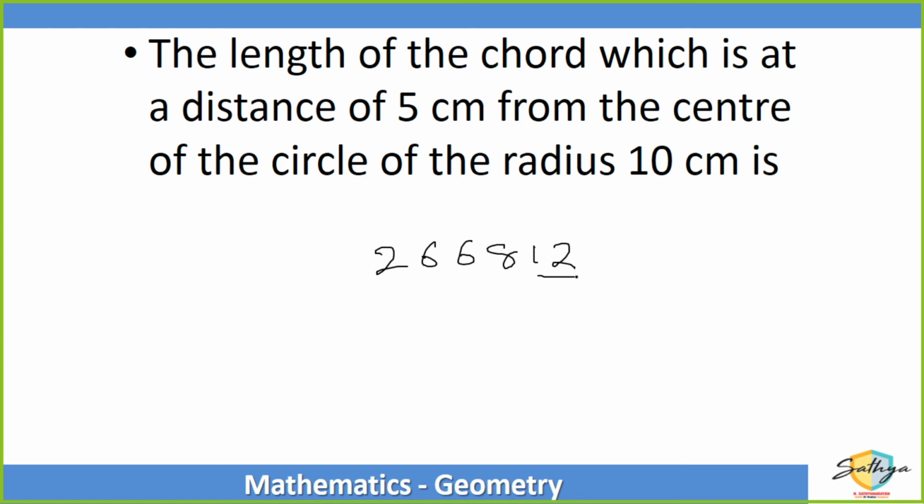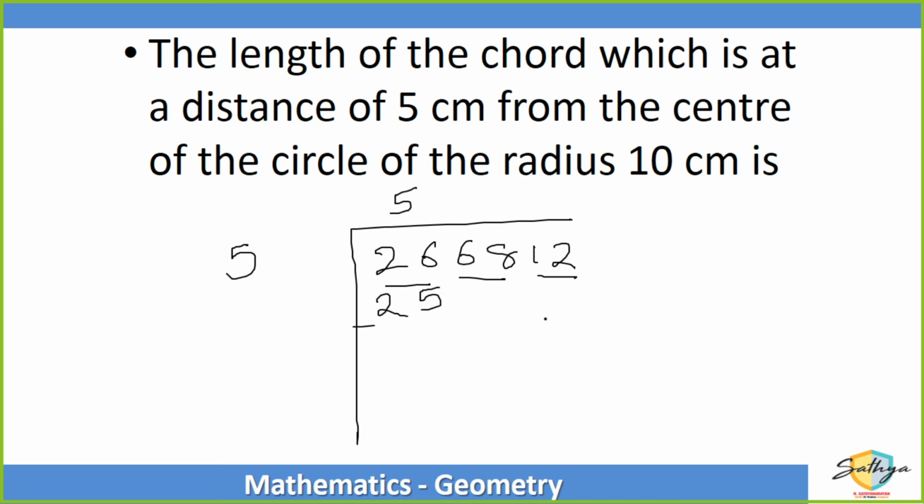266812. दो की जोड़ी बनाओ. 2 numbers, 2 numbers, 2 numbers. So we start with the first. 5 5s are 25. So 1 उतर गया.